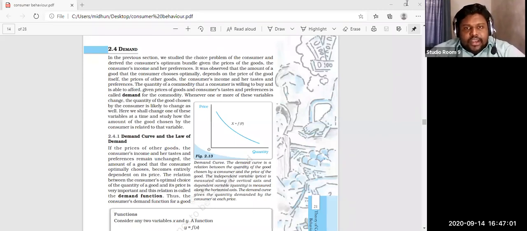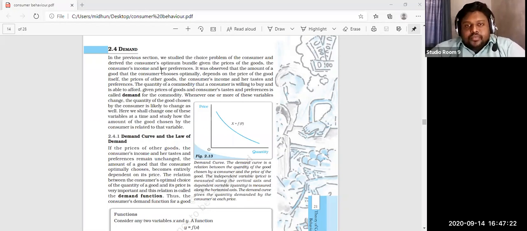Demand for the commodity. Whenever one or more of these variables change, the quantity of the good chosen by the consumer is likely to change as well. So underline all these factors. What are the factors here? Okay, so here it is. Underline the consumer's income and her taste and preferences.